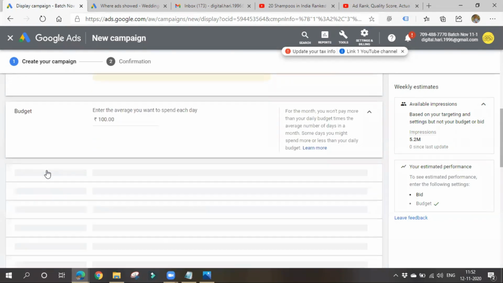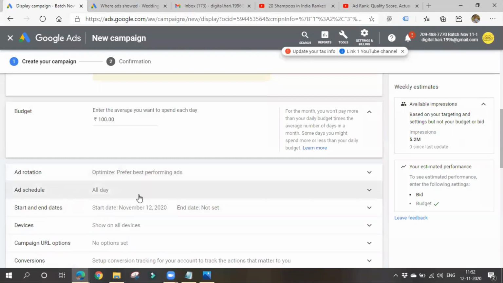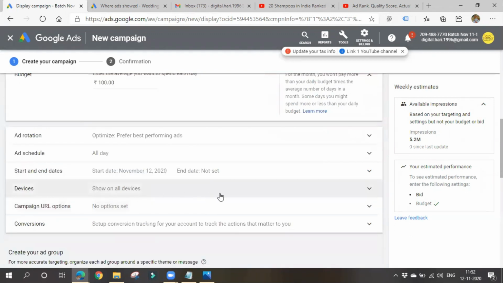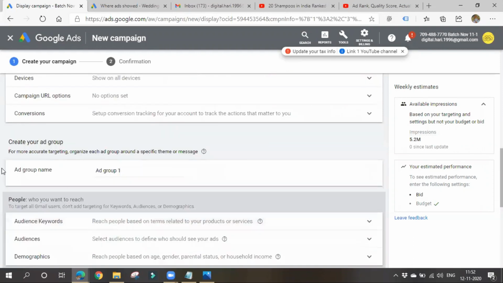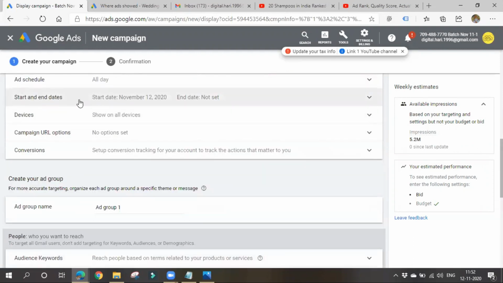You can also go for ad scheduling, and start and end dates, and in which devices you want to show. You can set up all these things. It's not mandatory to choose start and end dates. If you don't choose them, your ad will run till your budget exhausts. That's it. It is mandatory to choose start and end dates only in case of a video ad campaign. So the ad group name, I'll choose the ad group name also.